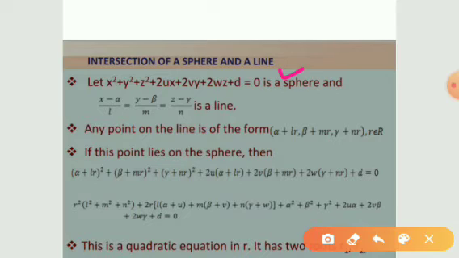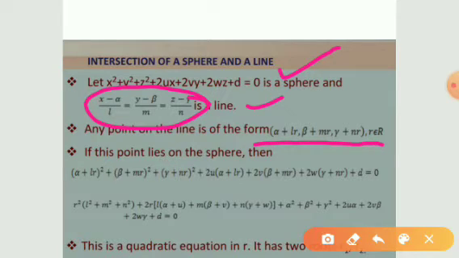This is the equation of the given sphere, and (x minus alpha) by l is equal to (y minus beta) by m is equal to (z minus gamma) by n is a straight line. So by the equation of the straight line we can say that any point on the straight line may be written in the form alpha plus lr, beta plus mr, gamma plus nr, by taking this as equal to r.